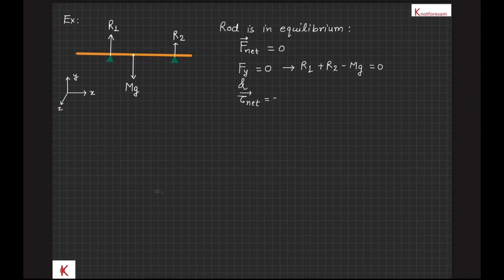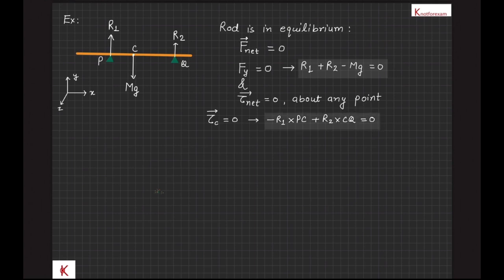Since F net vector is equal to 0, tau net vector will be 0 about any point. Therefore, tau C vector is 0, which gives the relation minus R1 into PC plus R2 into CQ is equal to 0. And also tau P vector is equal to 0, which gives the relation minus mg into PC plus R2 into PQ is equal to 0.